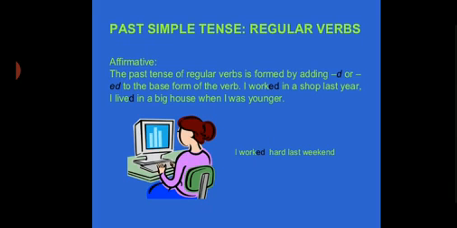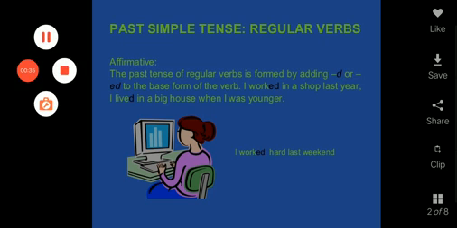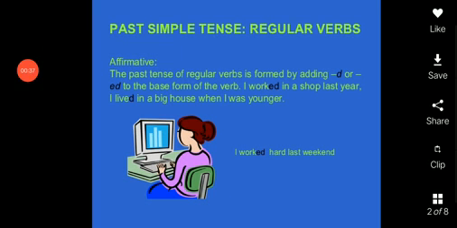Today's topic is simple past tense. The simple past is similar to simple present because it has different rules for the verb be. Be becomes was or were. The past simple with be. Here are some examples I'll share with you.